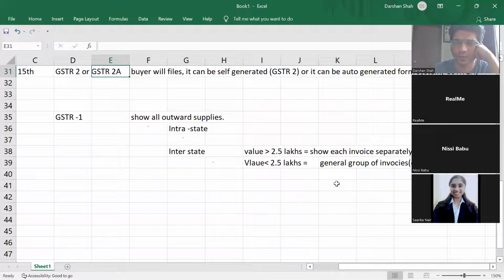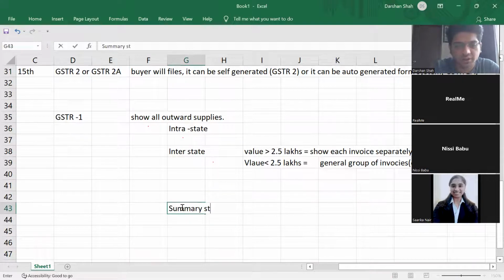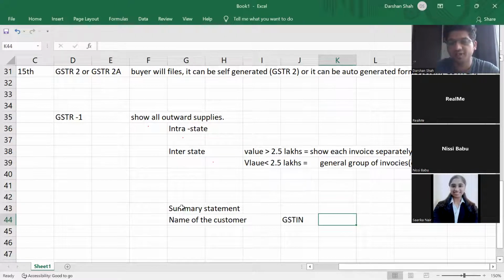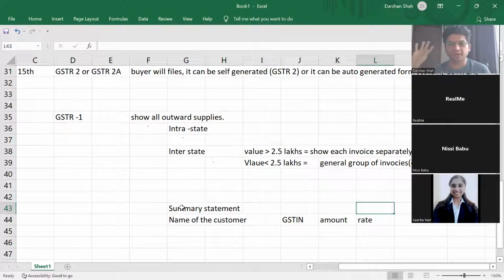Sir, suppose I'm giving the summary of all the sales which happened below 2.5 lakhs, in that case, will each buyer get an auto-generated entry? The buyer will still get it, because in the summary also you are going to write a summary statement: the name of the purchaser, the name of the customer, then GSTIN, your GST identification number, and amount and rate. So four columns will be there: name of customer, GSTIN, amount, and rate.